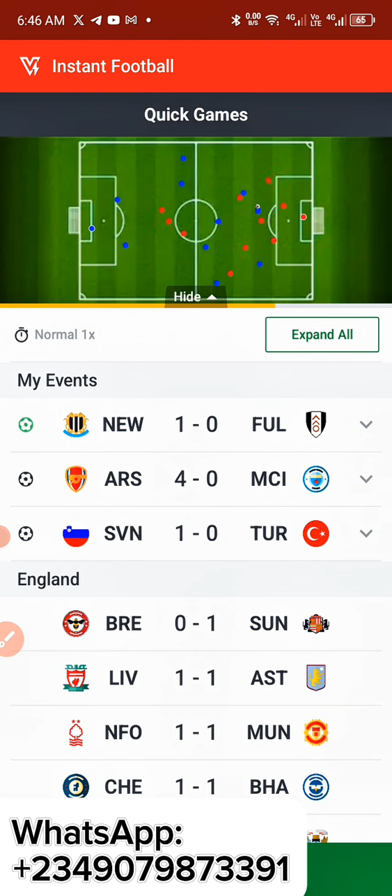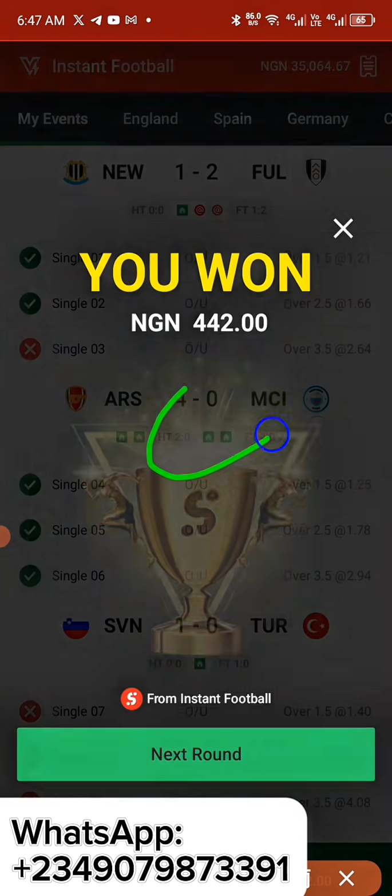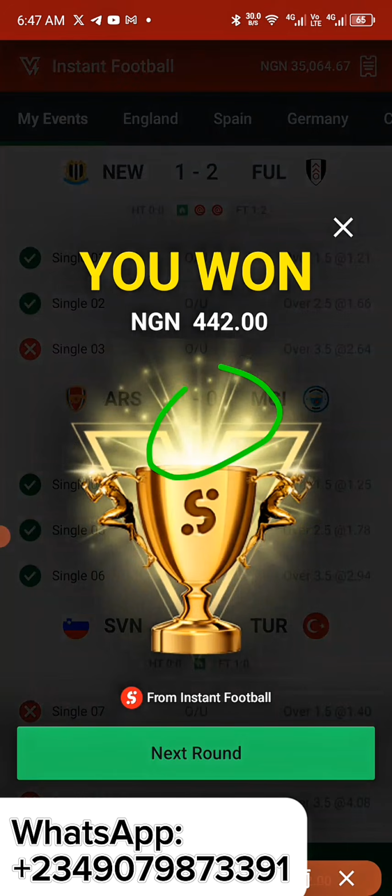So let us see how this one plays out. Let us see, there are more goals. How many goals? These 3 goals. As you can see, we won 442 naira. So let us review all of these games ourselves. You get my point? So let's just remove all of this.